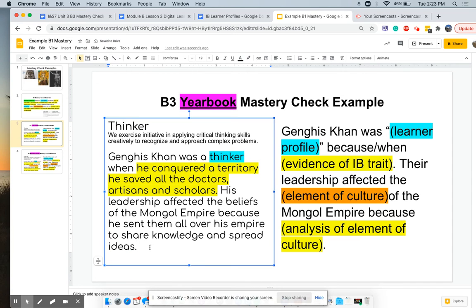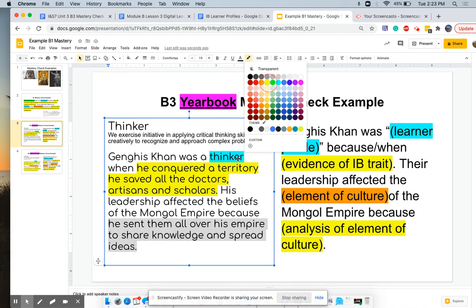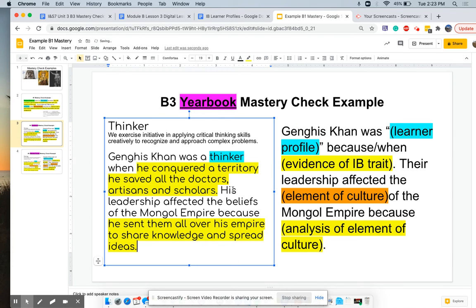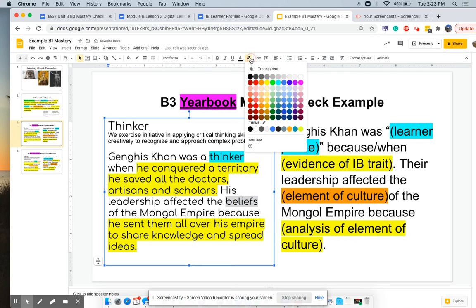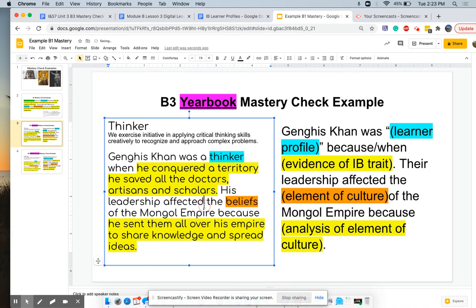That's pretty smart for this conqueror here, to get people all over the place to be aware of knowledge and ideas by sending people all over the empire. Imagine if you lived in a tiny town or a little city, and then all of a sudden some scholars and doctors showed up from a very advanced society. They would be able to share a lot of information with you.